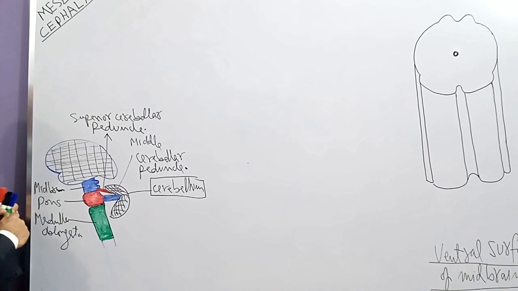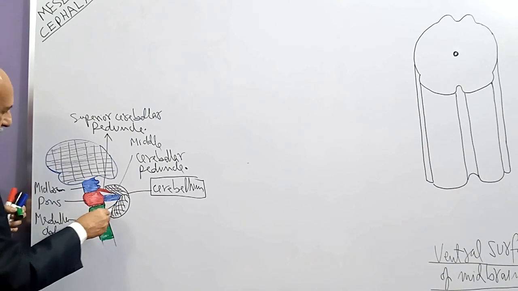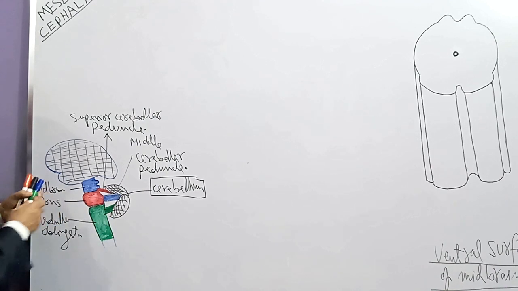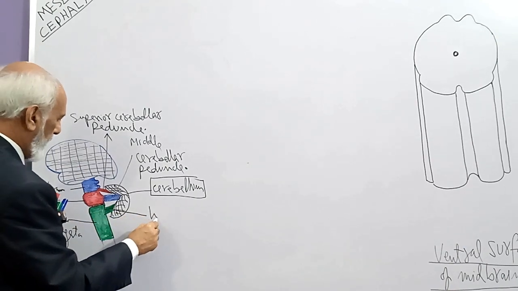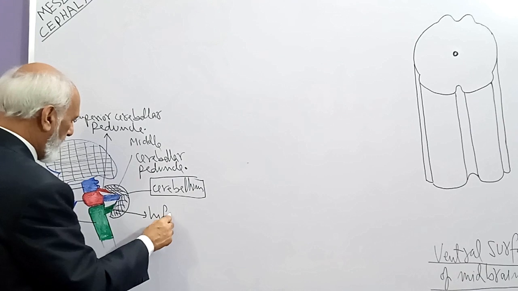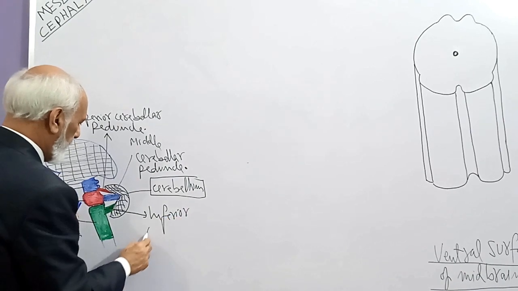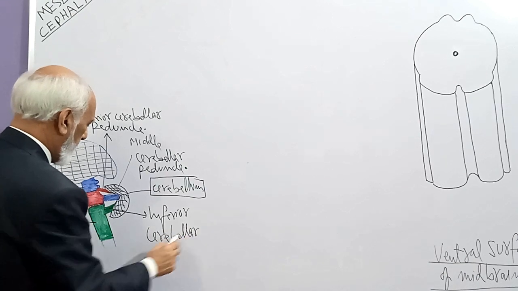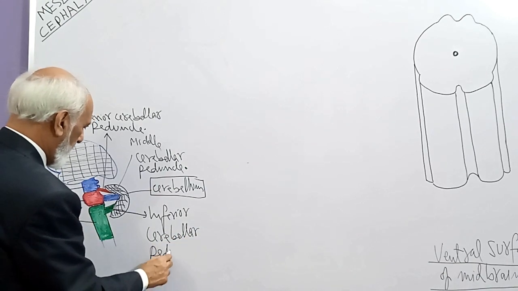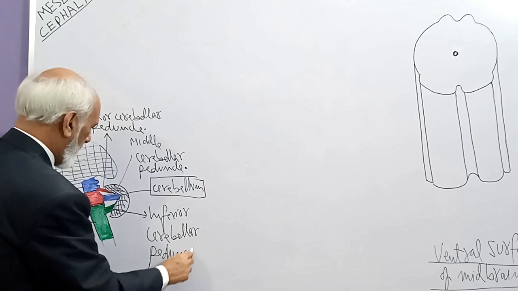Then cerebellum is connected to the medulla oblongata by a pair of inferior cerebellar peduncles.